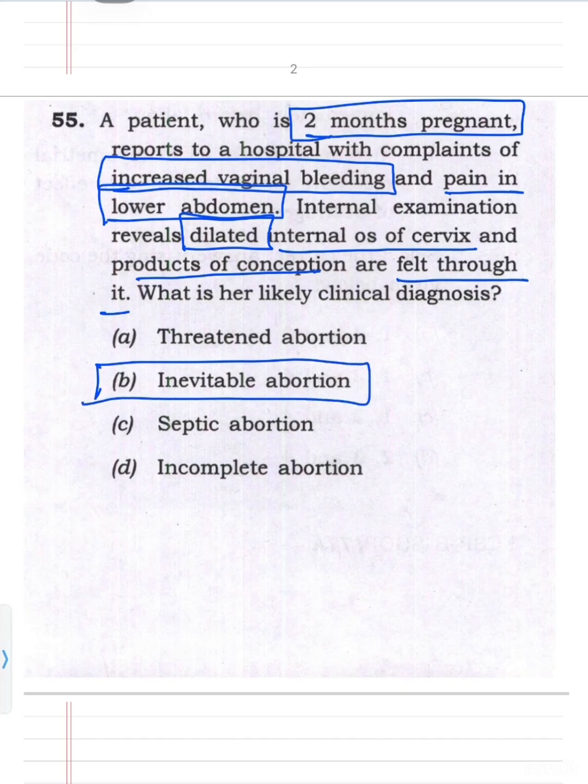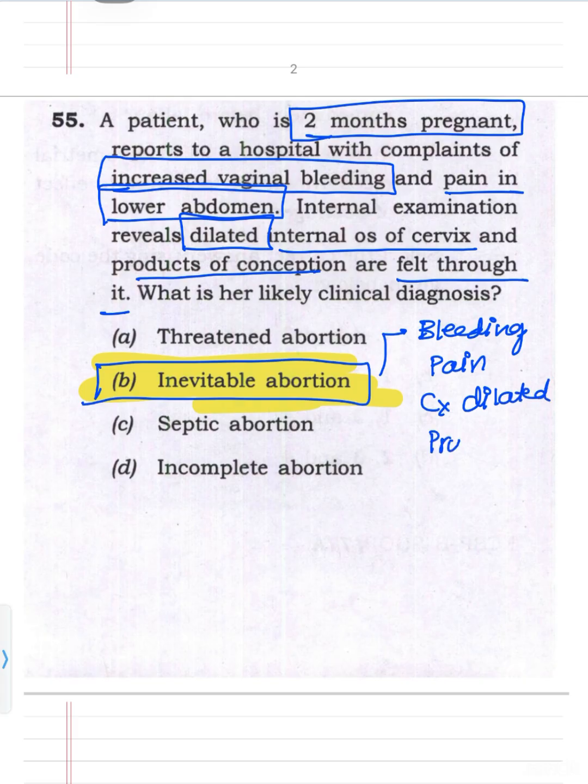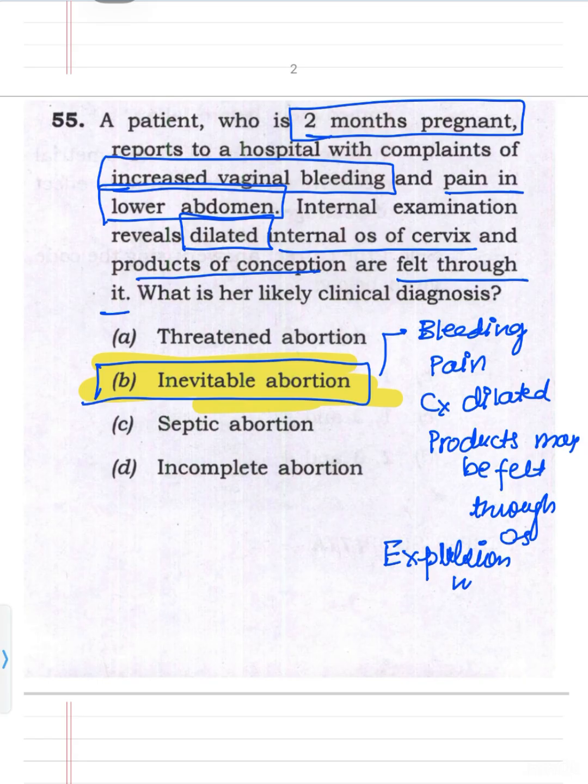This is inevitable abortion. Why is it inevitable abortion? Because of all the features: there is bleeding, there is pain, the cervix is dilated, products may be felt through the os, and expulsion is not yet complete, or even not started. So expulsion has not even started. So this is inevitable abortion. So the answer will be B.